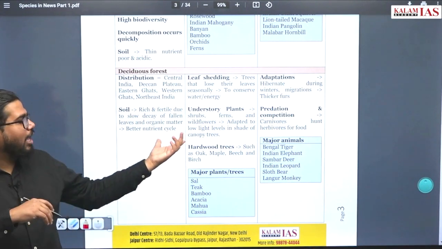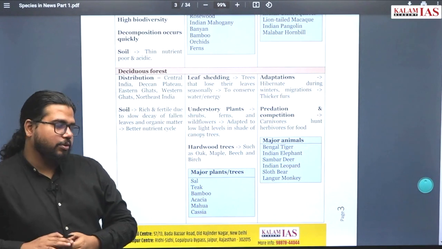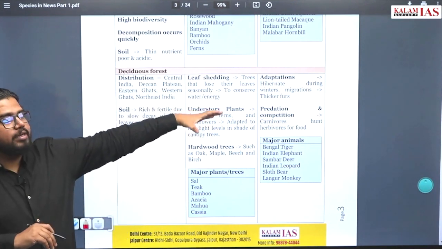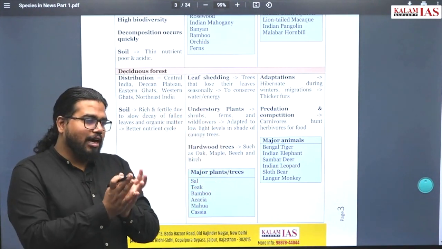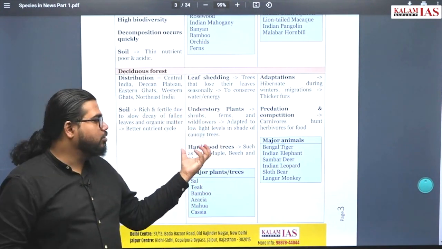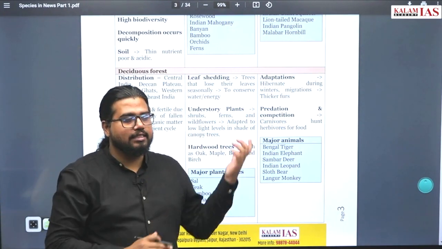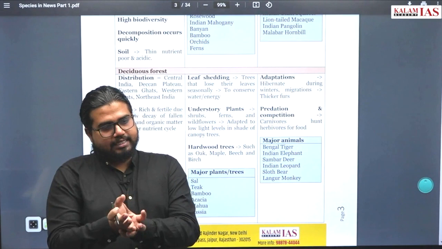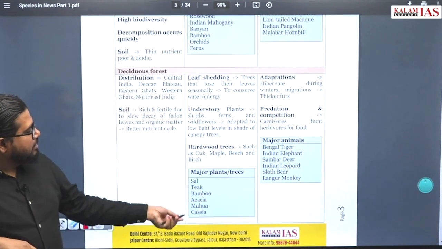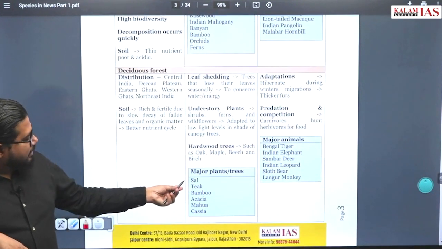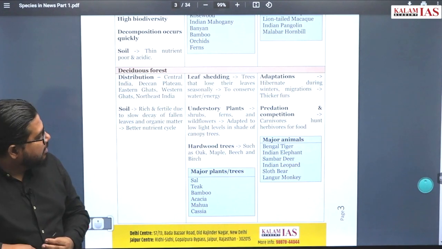And hardwood mostly occurs in the tropical forest. But hardwood is also present in deciduous, where you mostly expect a combination of hardwood and softwood. Both kinds of trees are available in the deciduous forest. You go to higher regions like we discussed, alpine, and you see that mostly softwood trees are available. Major trees available are sal, teak, bamboo, acacia, mahua and cassia.